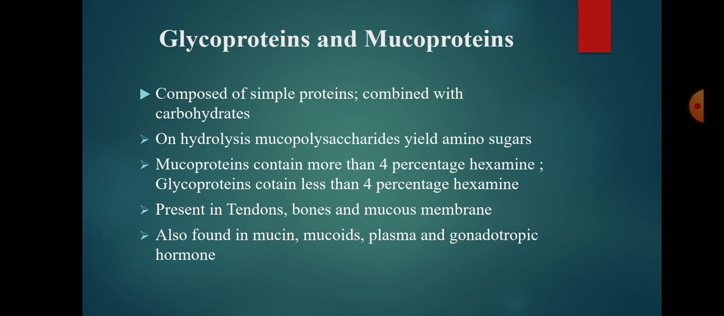They are important constituents of the ground substance of the connective tissues and are present in tendons, bones, cartilage, cervical fluid and muscle membrane. They are found in mucin, mucocytes and certain proteins in the plasma which migrate electrophoretically with alpha 1 and alpha 2 globulins. They are also found in gonadotrophic hormone.